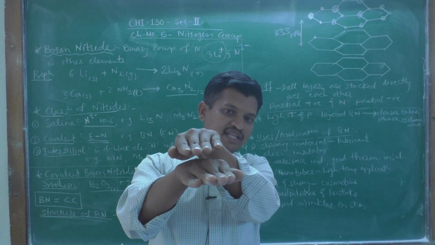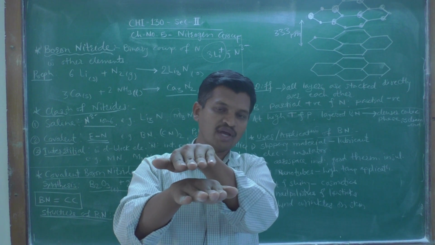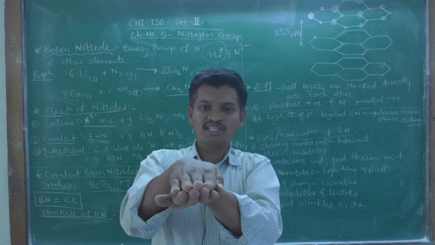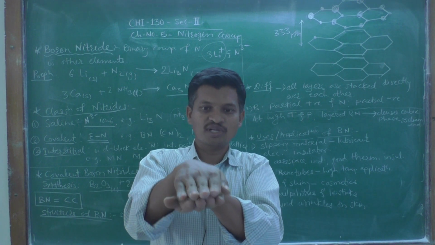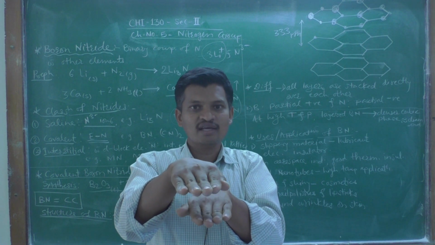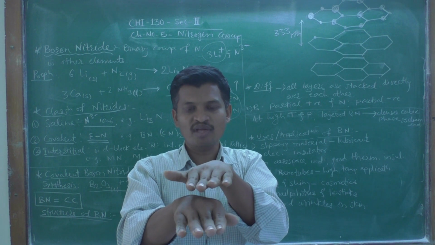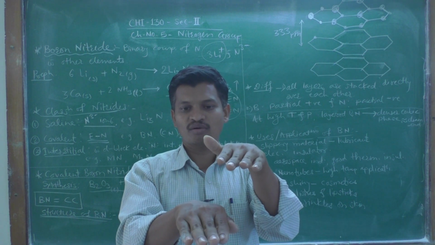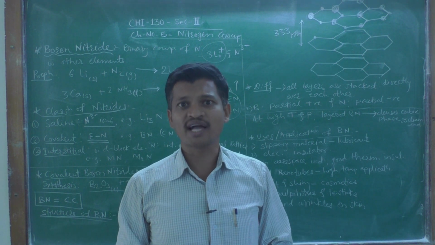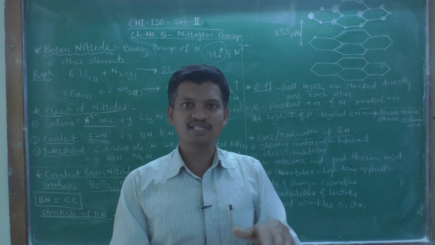Look at this, there is a gap between the bottom ring and top ring. They are not placed like this, but like this. They are not present exactly one over the other, but there is a gap. We can call it a staggered conformation of graphite, with the hexagonal rings of carbon atoms staggered.